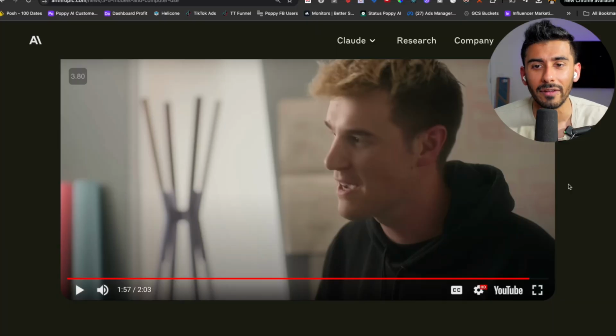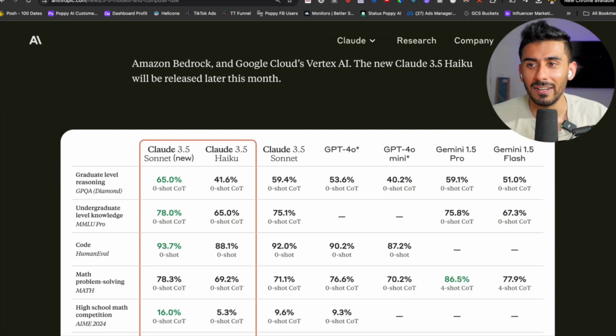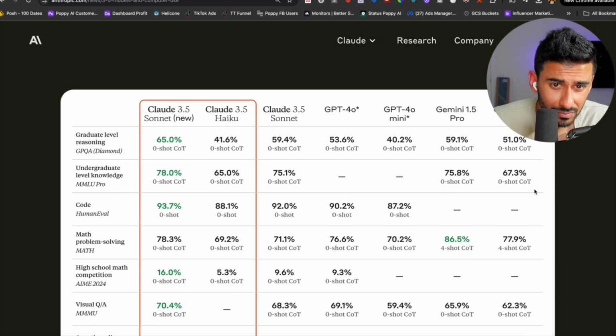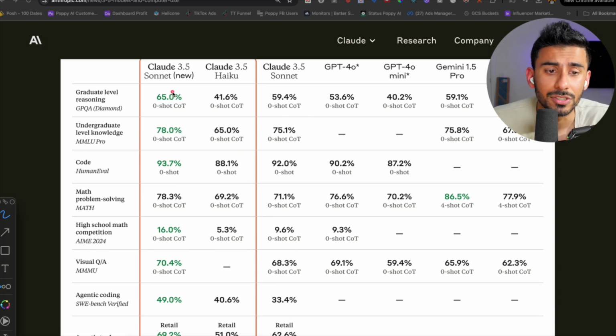So like, what the hell? The use cases of this are absolutely wild. I'm so excited. On top of that, Claude just released its new Sonnet model.